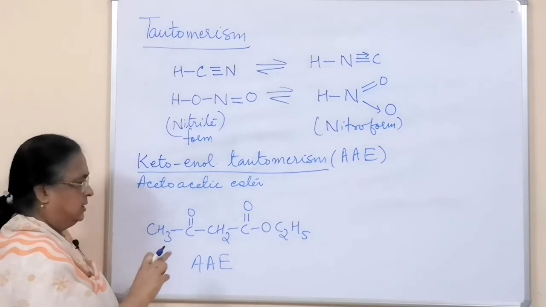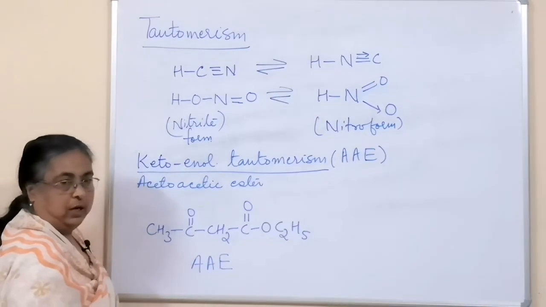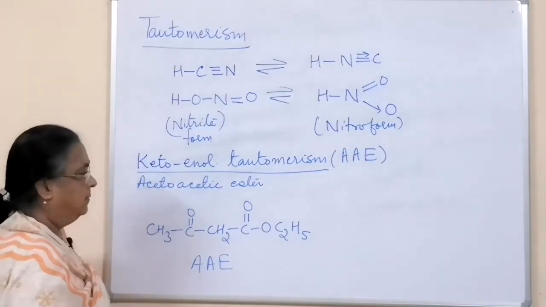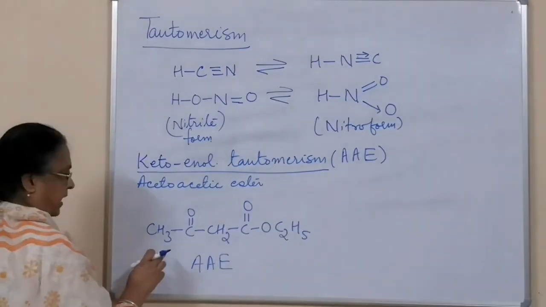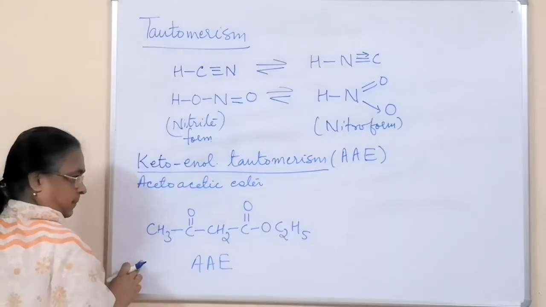In other words, the carbonyl compound should have at least one alpha hydrogen atom present. Alpha hydrogen means hydrogen present on an alpha carbon.